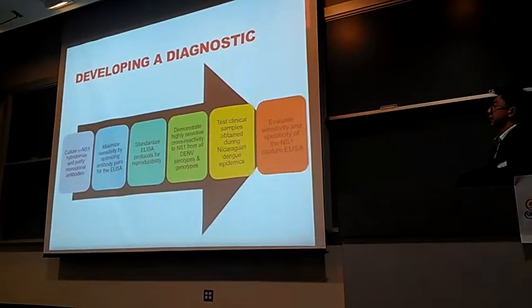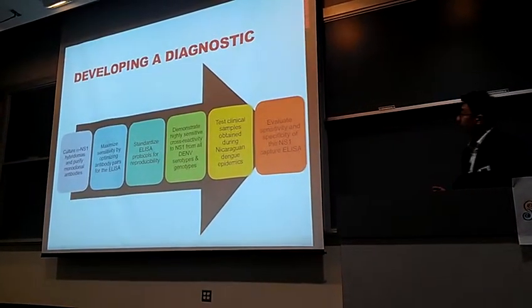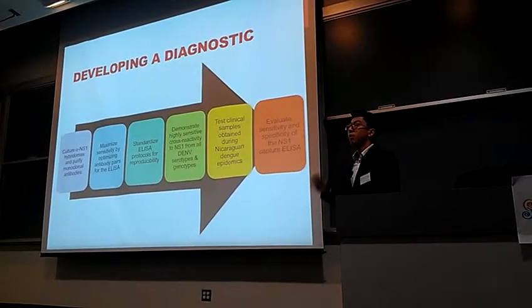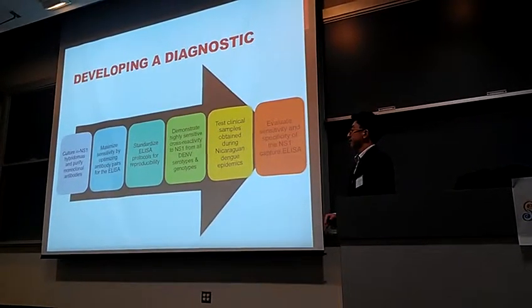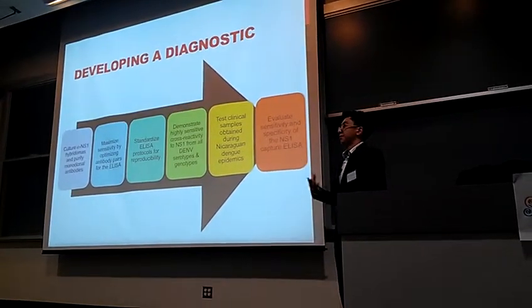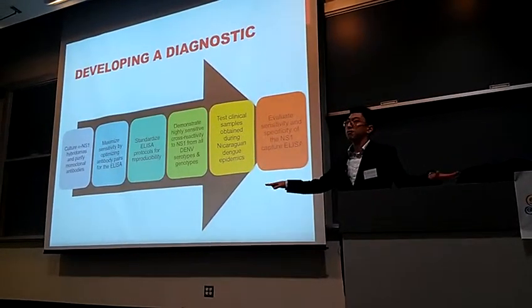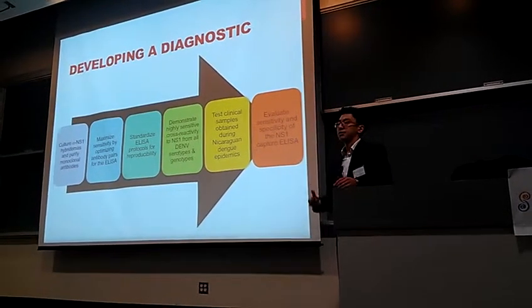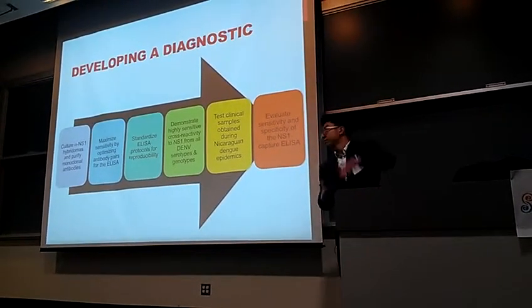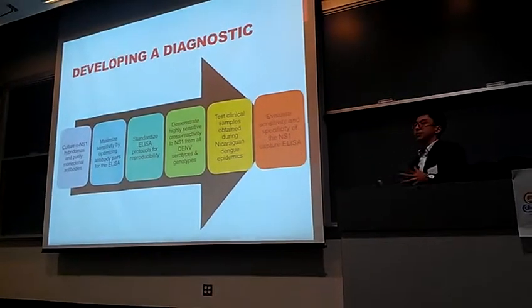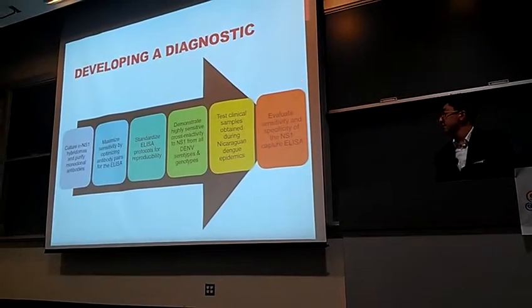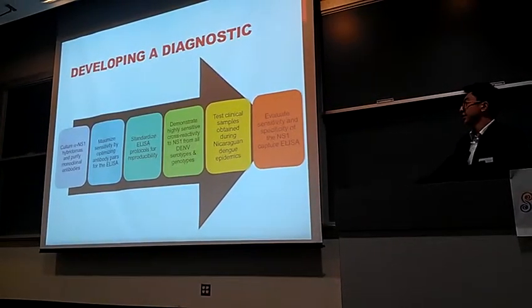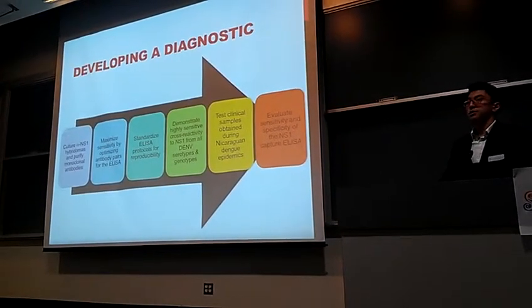So in developing this diagnostic, we had several steps. We first had to culture anti-NS1 hybridomas, which are immortalized antibody-secreting cells, and then purify monoclonal antibodies from them. Once we have a whole array of monoclonal antibodies, we can maximize sensitivity by optimizing antibody pairs for the capture and for the detection. By seeing which antibody pairs produce the best result for our ELISA, we can then standardize ELISAs and demonstrate highly sensitive cross-reactivity to NS1 from all the dengue serotypes and genotypes.